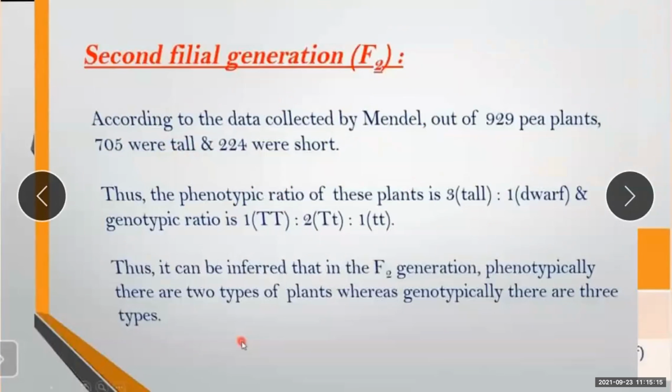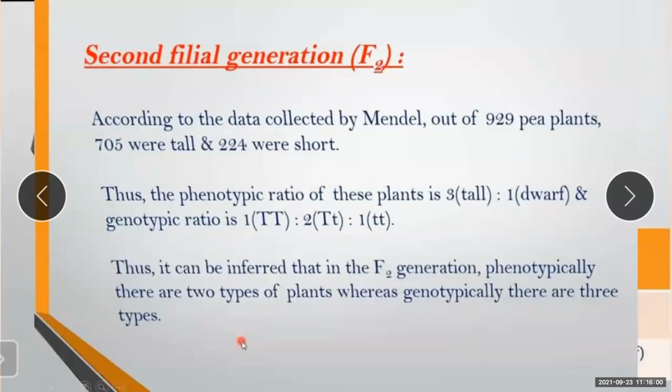Thus, the phenotypic ratio of these plants is 3 tall to 1 dwarf, and the genotypic ratio is 1:2:1. That means homozygous tall is 1, heterozygous is 2, and homozygous recessive, dwarf, is 1. So it can be inferred that in the F2 generation, phenotypically there are two types of plants, whereas genotypically there are three types.